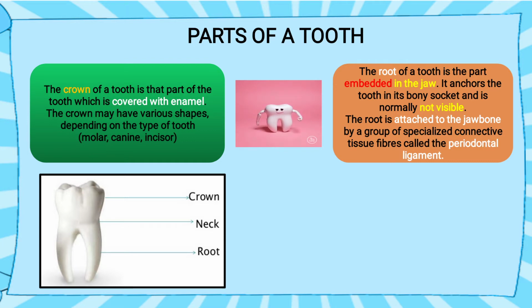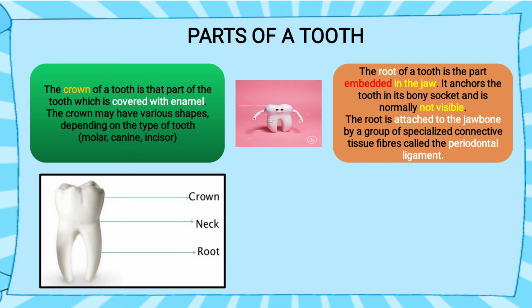Now the next is the root of the tooth, the part embedded in the jaw. It anchors the tooth in its bony socket and is normally not visible. The root is attached to the jawbone by a group of specialized connective tissue fibers called the periodontal ligament. Now see in the picture, the lower part labeled is the root. Means we are unable to see the root part. Why? Because it is inside the jaw, means inside the gums.